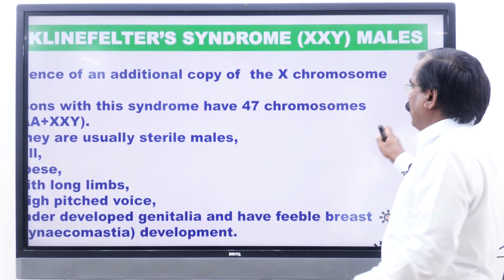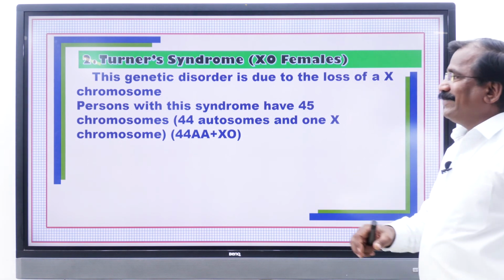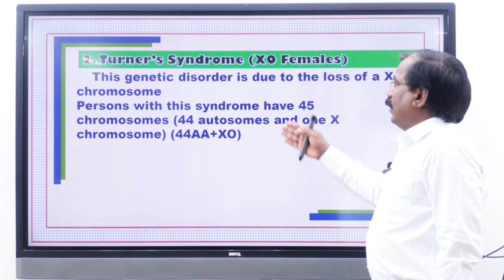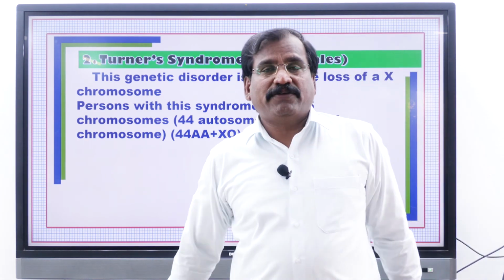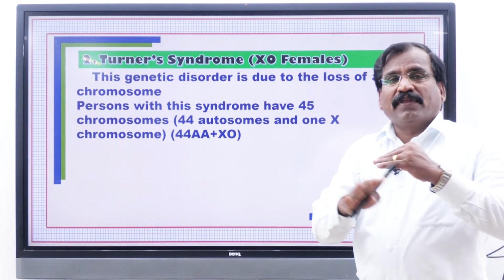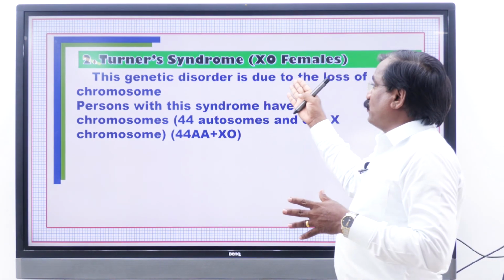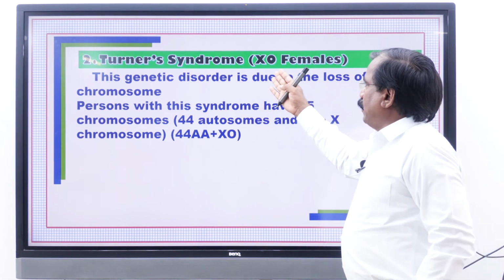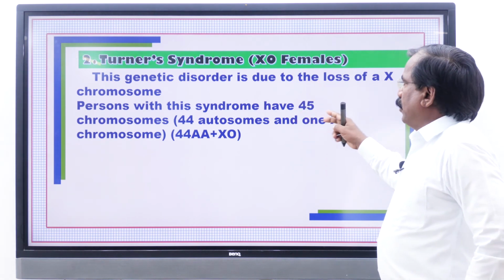Then next is Turner syndrome. These individuals are XO females. Because of the non-disjunction, the sex chromosomes are lost, so there is only one X chromosome.